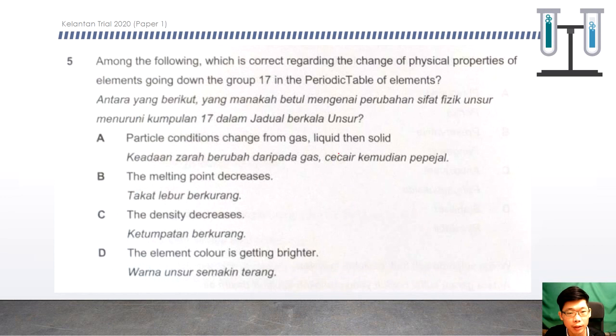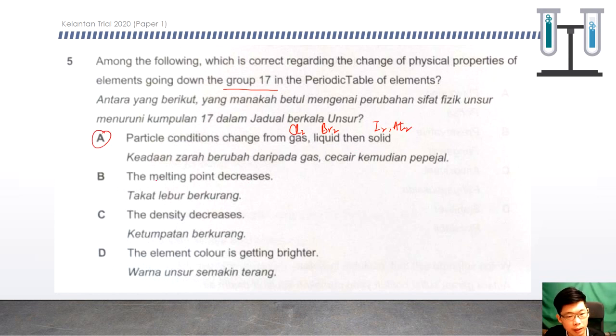Among the following, which is correct regarding the change in the physical properties of elements when going down Group 17? So it's the halogens. A, the particles change from gas to liquid to solid. I think this is correct: gas like chlorine, liquid like bromine, solid like iodine and astatine. So I think A is the answer.